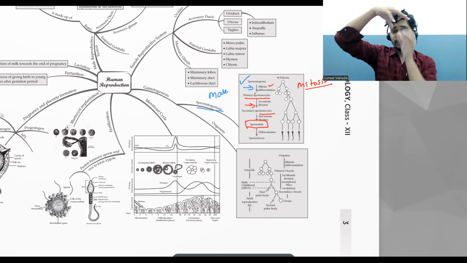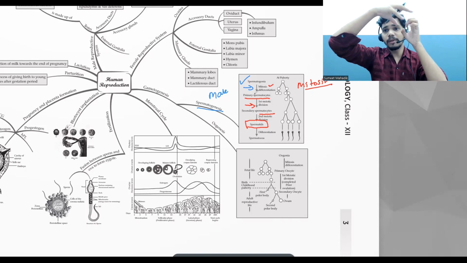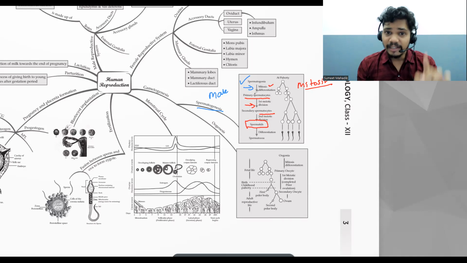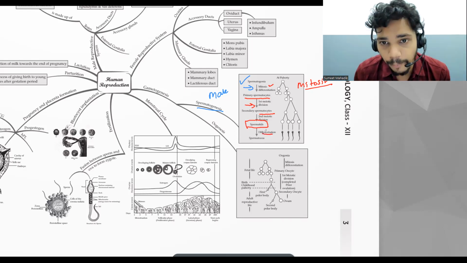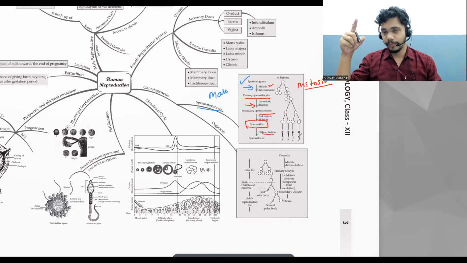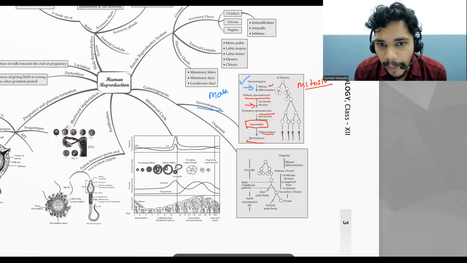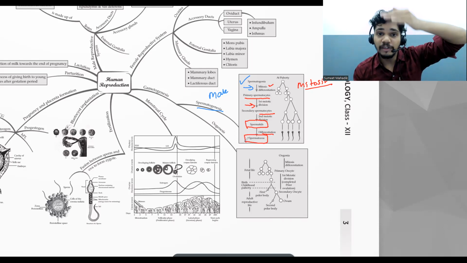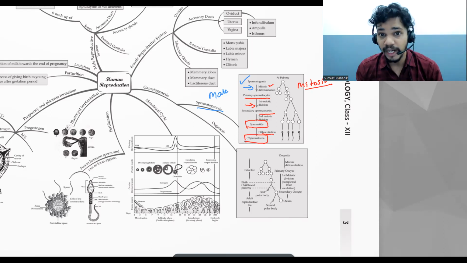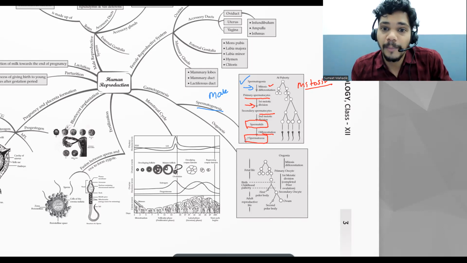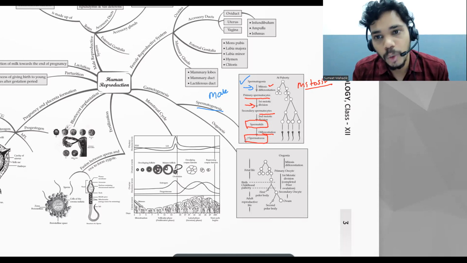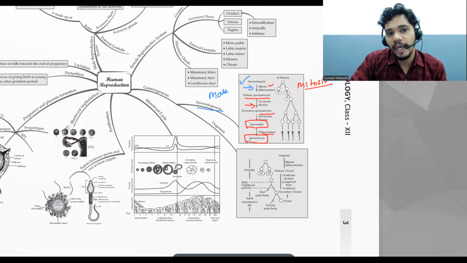Up till now, the head of the spermatid is still inside the Sertoli cell for nourishment. Then differentiation happens and they get a tail. Once they get a tail, they are called spermatozoa. That is the journey from spermatogonia to spermatozoa. Have you understood that? First a mitotic division, then two meiotic divisions. The form called spermatids undergoes differentiation, gets a tail, and is called spermatozoa. So this point is very clear to you. Very good.